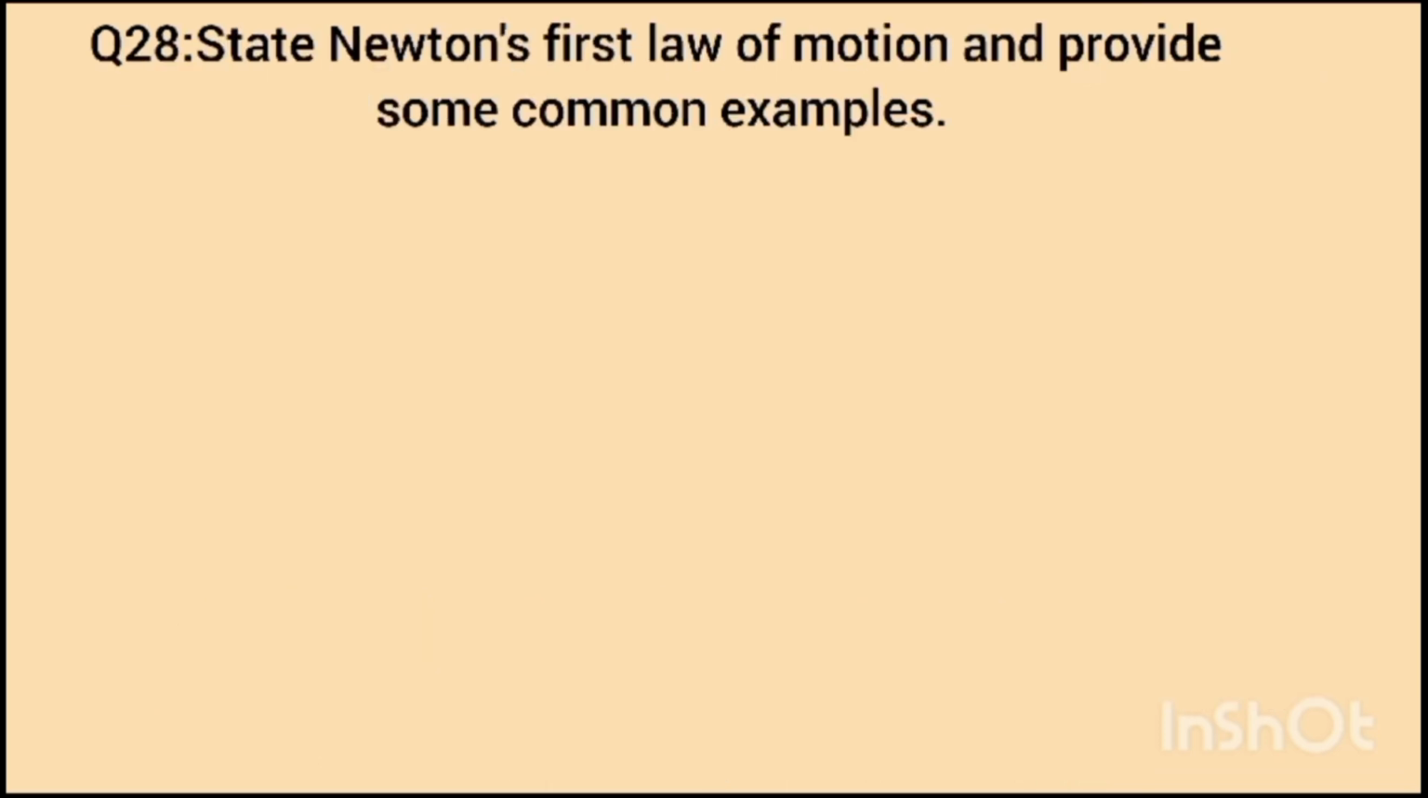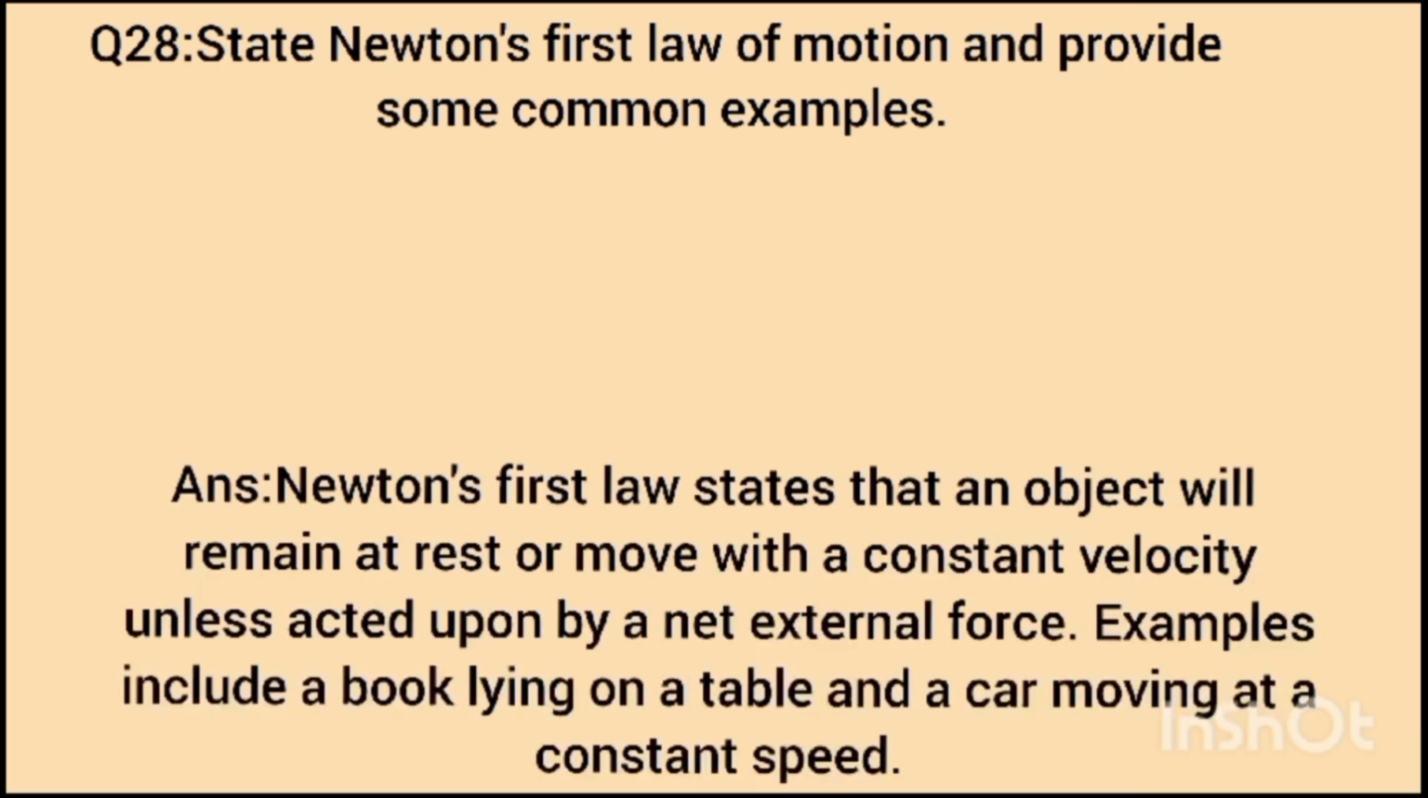Question number 28. State Newton's first law of motion and provide some common examples. Answer: Newton's first law states that an object will remain at rest or move with a constant velocity unless acted upon by a net external force. Examples include a book lying on a table and a car moving at a constant speed.